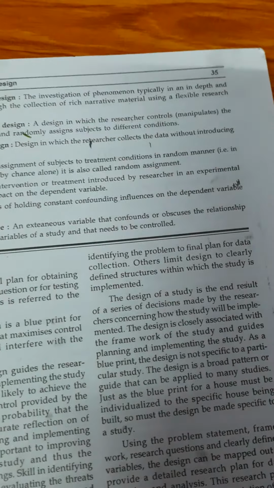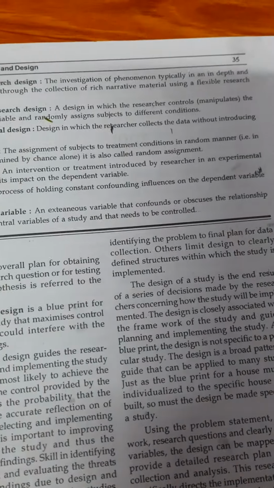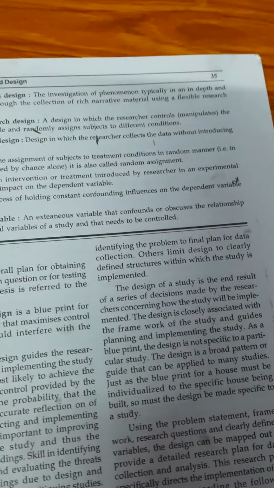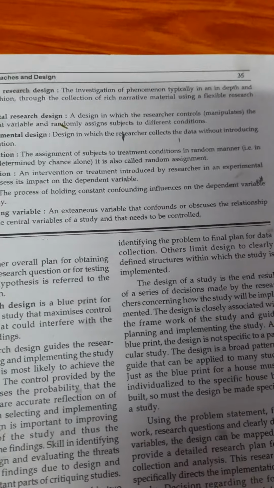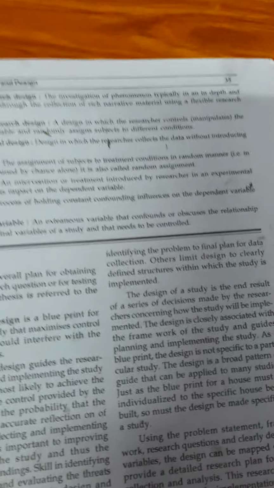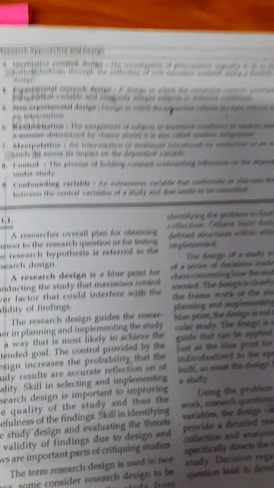What you are going to do with that particular group, that process is called manipulation. Understood?